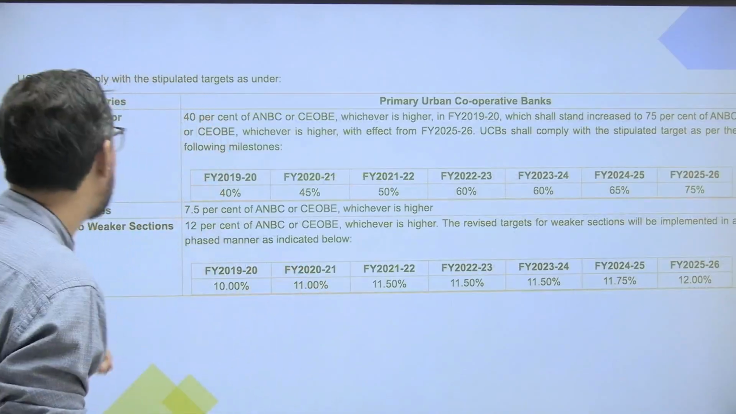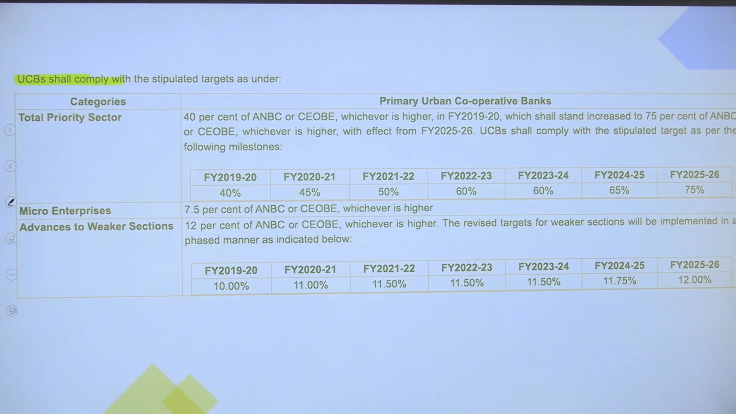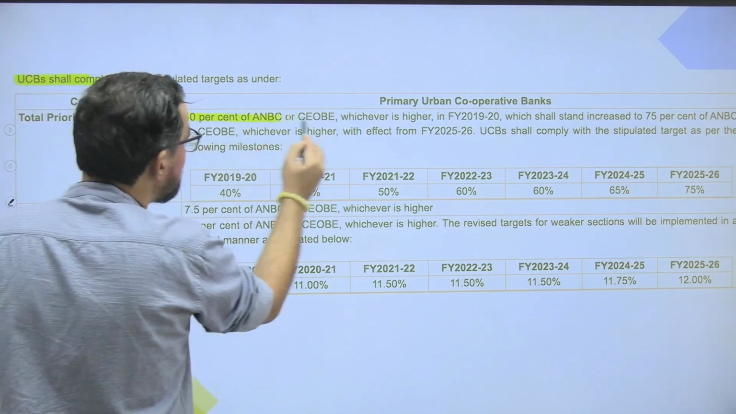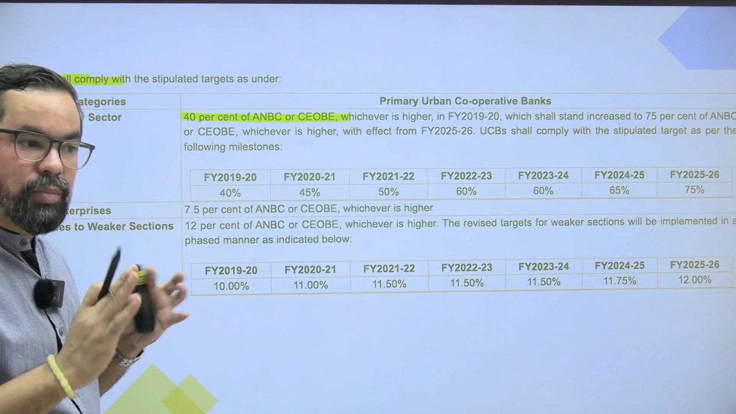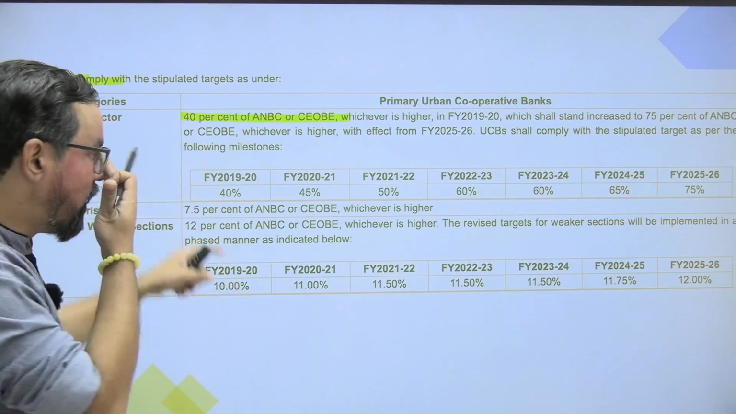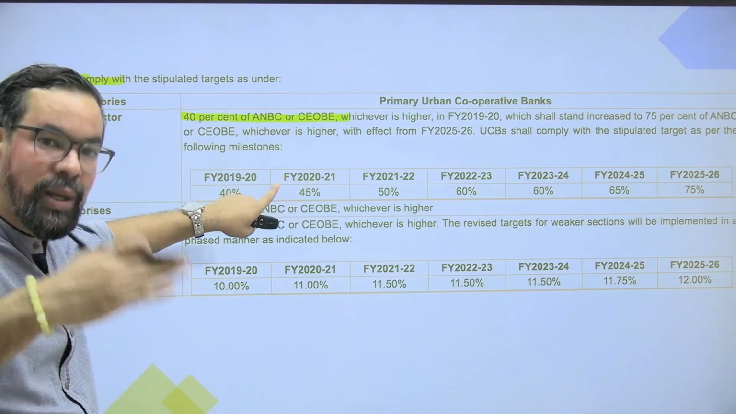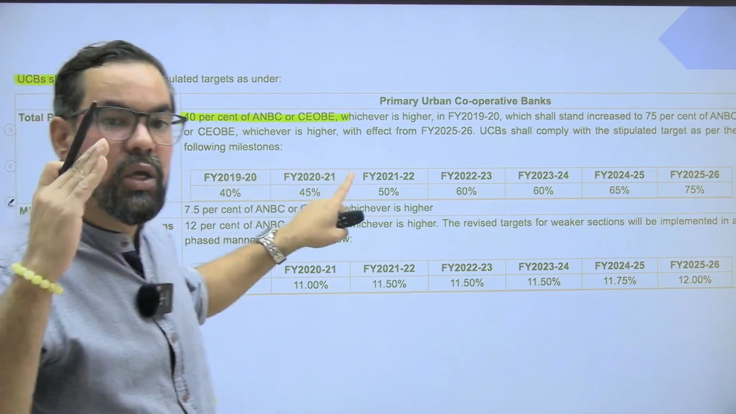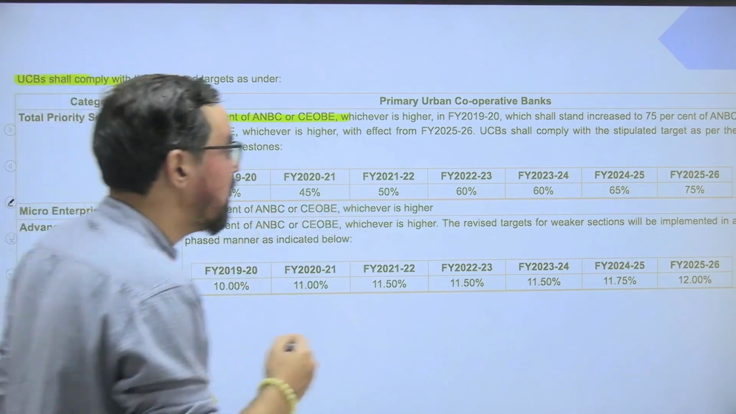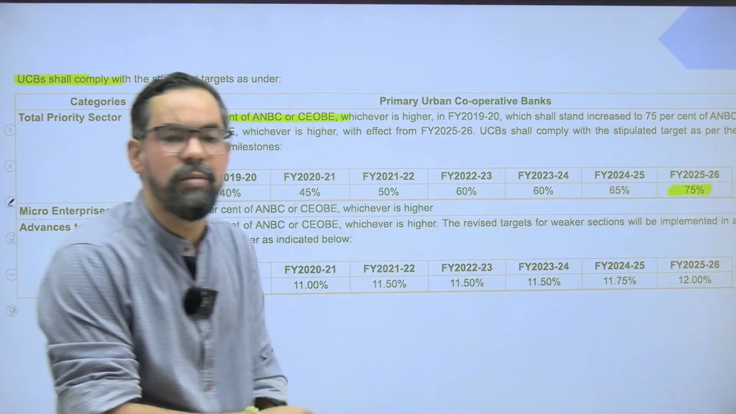But if you talk about the urban cooperative banks, RBI made slight changes in this particular one. The total target was initially 40% of ANBC, as we have for commercial banks. So earlier they were completely aligned with the commercial bank. But later on, from 2020-21 onwards, RBI gradually increased the contribution of urban cooperative banks toward the priority sector. And by the financial year 2025-26, it also becomes 75.